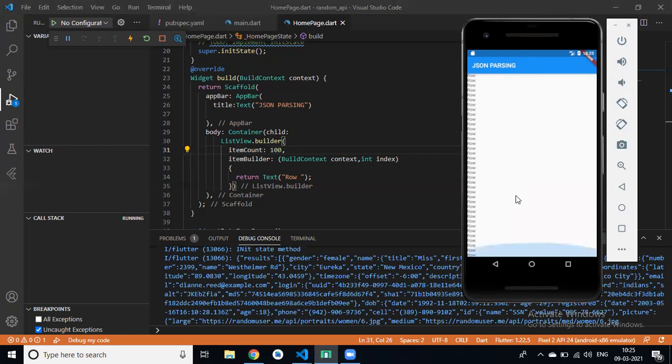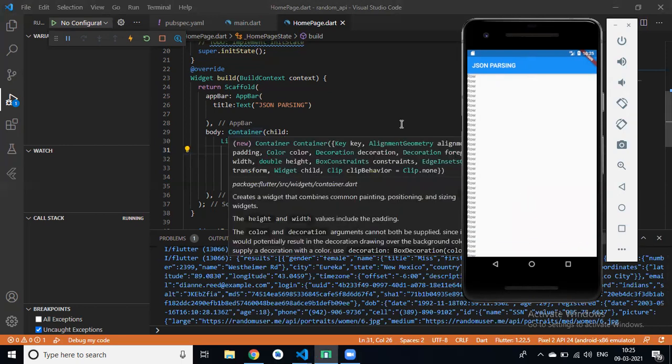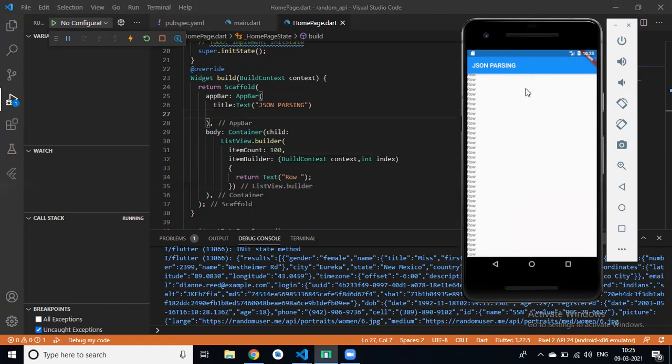Clear? How list view dot builder work, Divya? Is it clear? Yes, Roshan. We can pass item count and simply get data in return text widget or any widget. Here we can define any widget. Sanwaj, clear how list view work? Yeah, Roshan, it's clear.